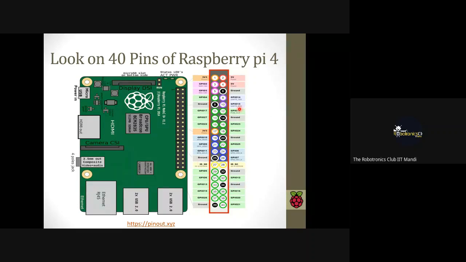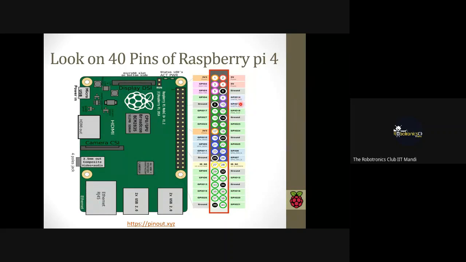And similarly, we have 27 GPIO pins, general purpose input output pins. You can connect your sensor, LED, relay, all types of robotic stuff to these GPIO pins to give signal input and output. And these two, pin number 14 and pin number 15, are the transmission and receiving pins, the TX and RX pins.